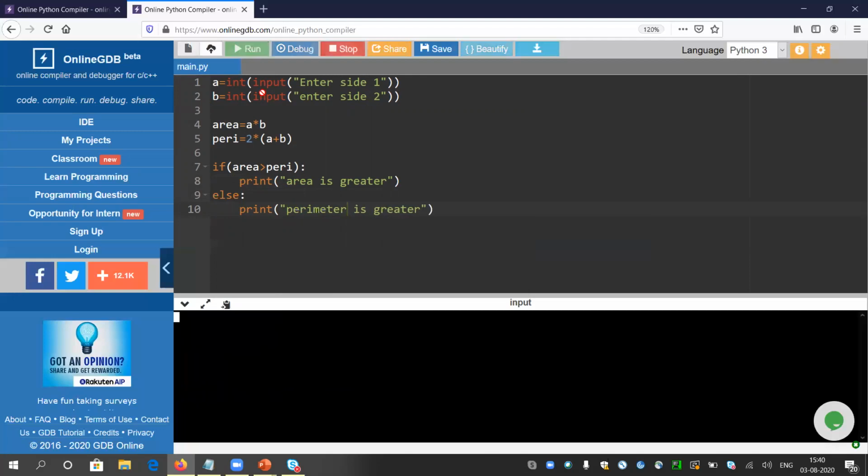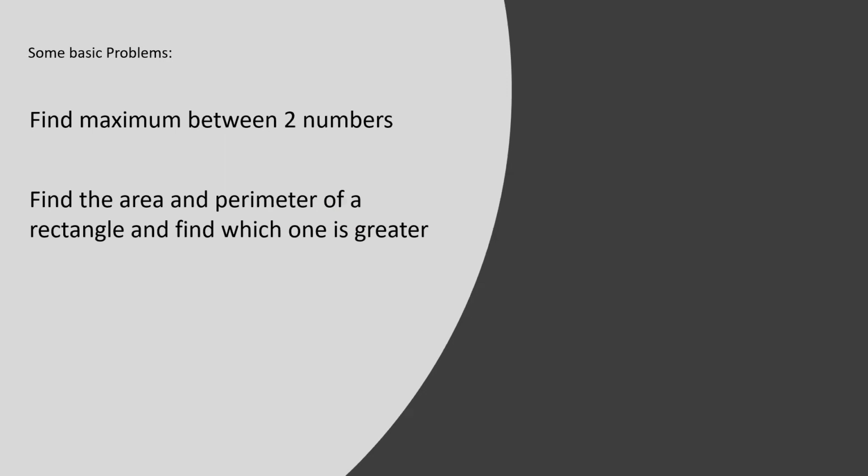So let me run the same. Let me give two inputs, like the first one is 10 and the second one is 5. So area is greater. 10 into 5 means 50. Fine. Very good.